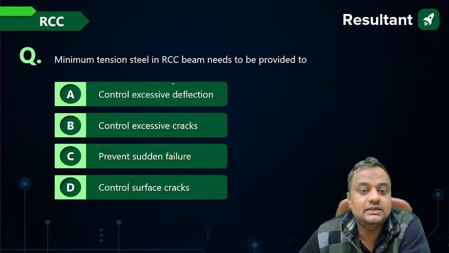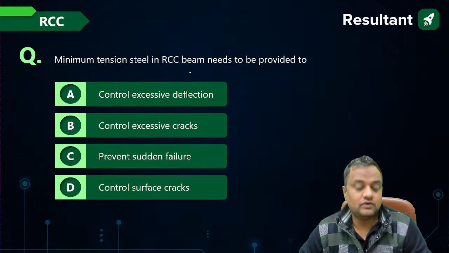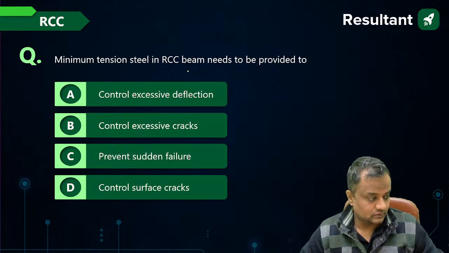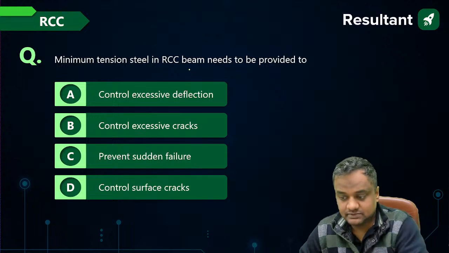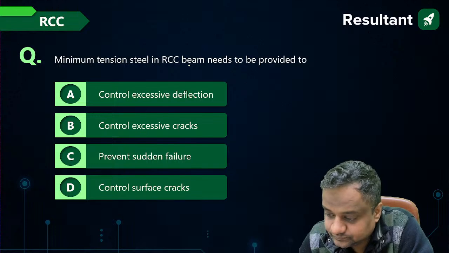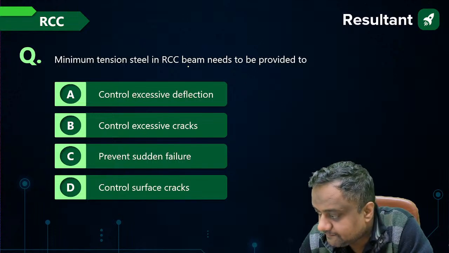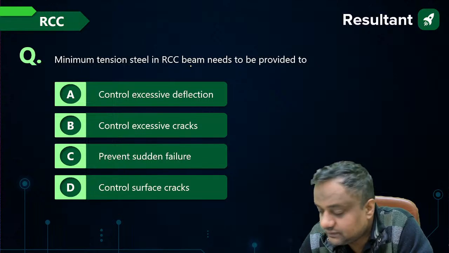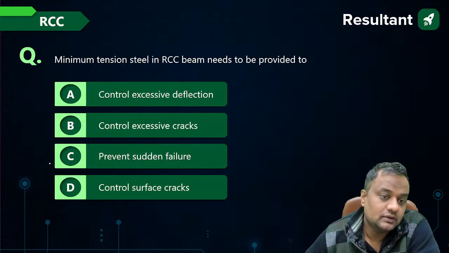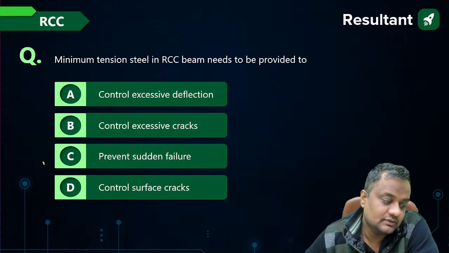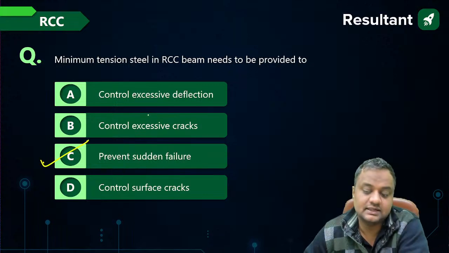Minimum tension steel in RCC beam needs to be provided for. Why is that minimum steel provided? It is to prevent sudden failure.